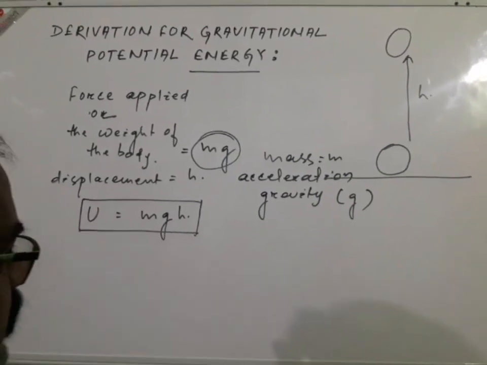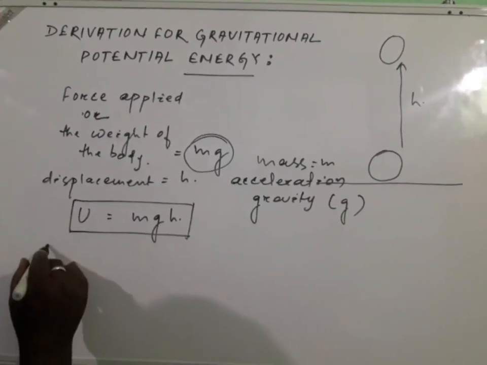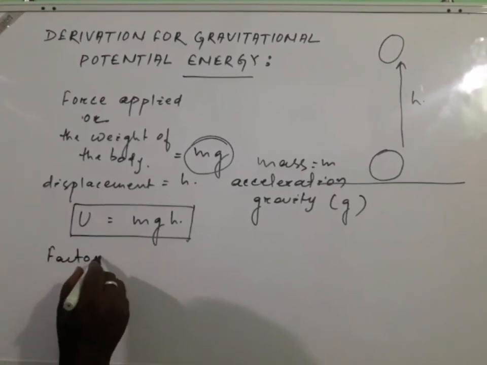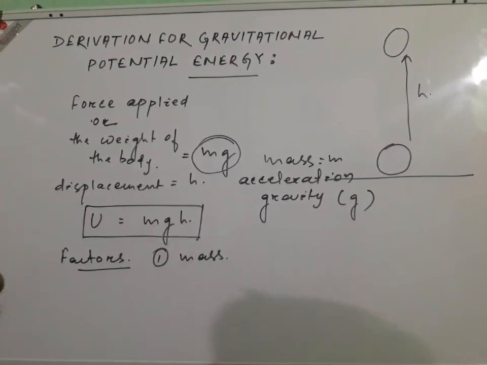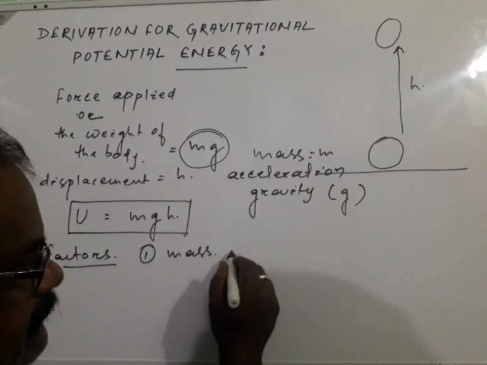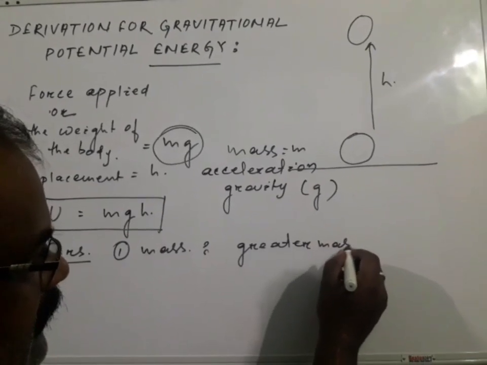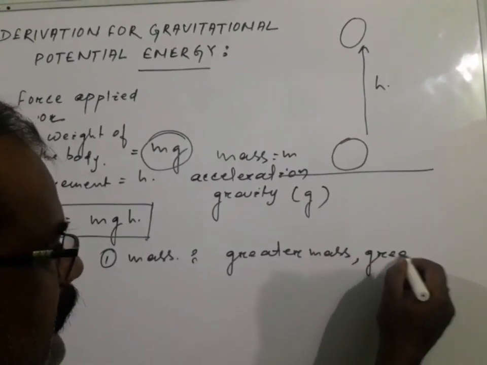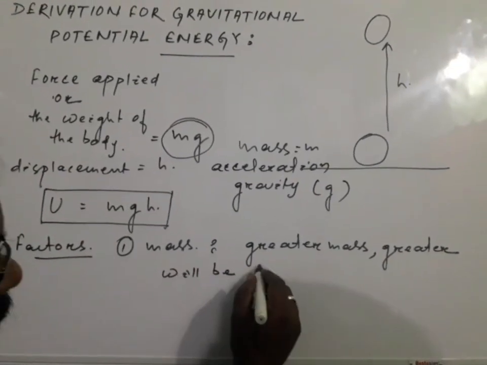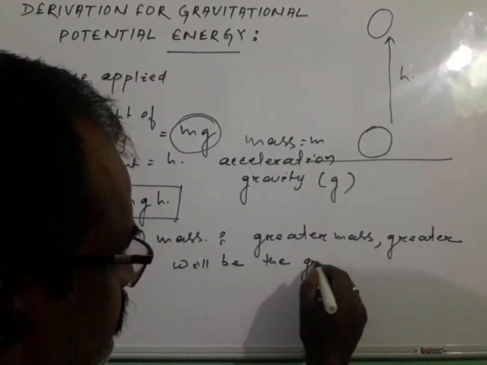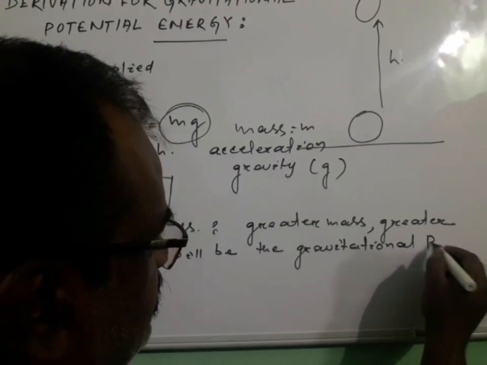From this expression we can say that there are three factors which affect the gravitational potential energy. Number one is mass. From this expression we can see that the greater the mass, the greater will be the gravitational potential energy.